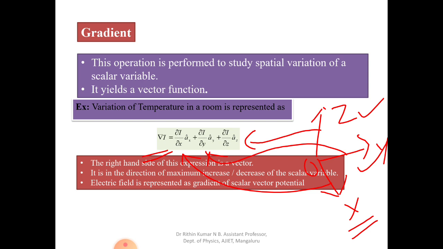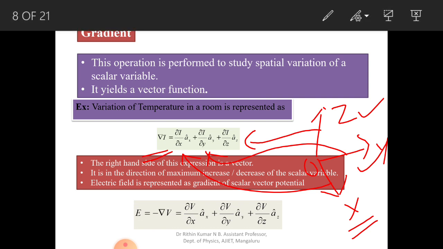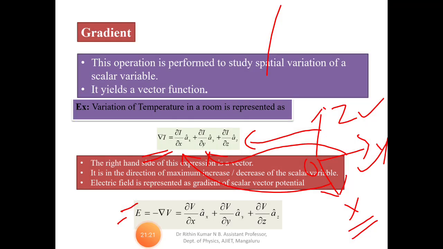So you can see E is equal to minus del V. Electric field is the gradient of the scalar potential. Since the gradient of a scalar gives a vector quantity, we take the negative of del V. So gradient of V is dou V by dou x Ax cap plus dou V by dou y Ay cap plus dou V by dou z Az cap. Okay, let us further continue with this one.